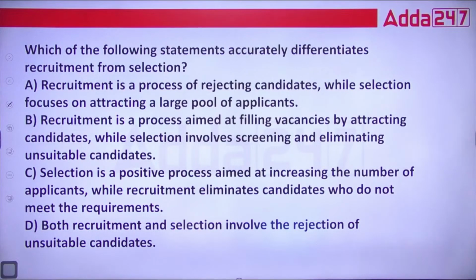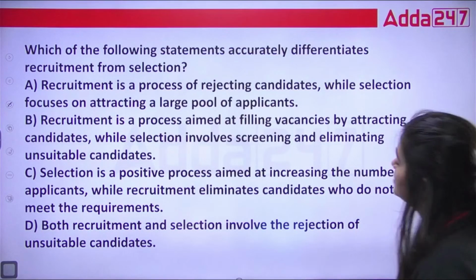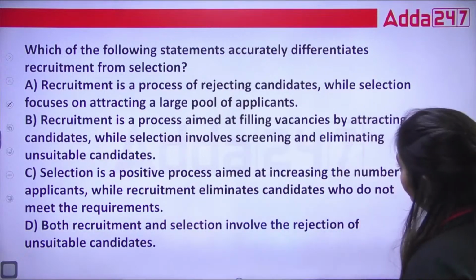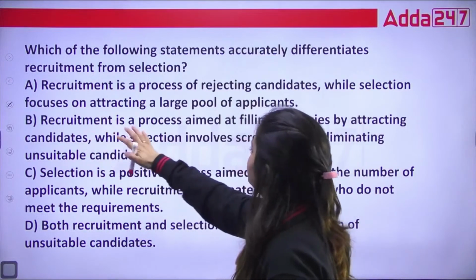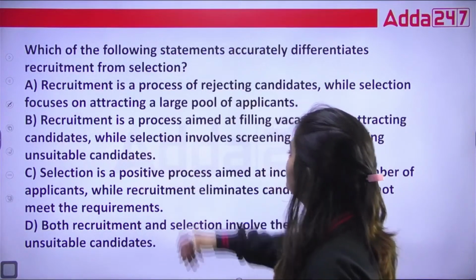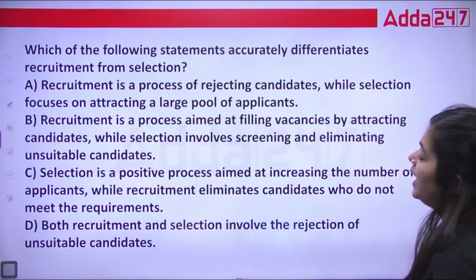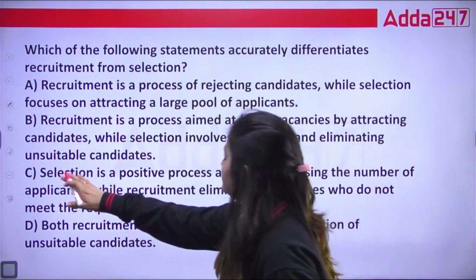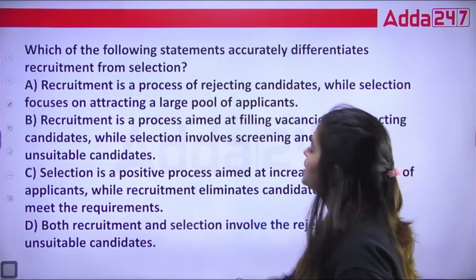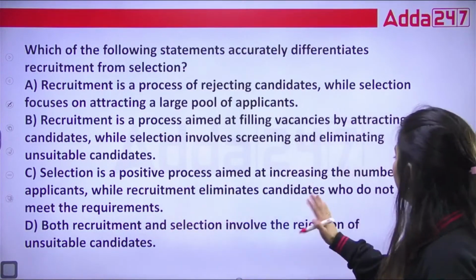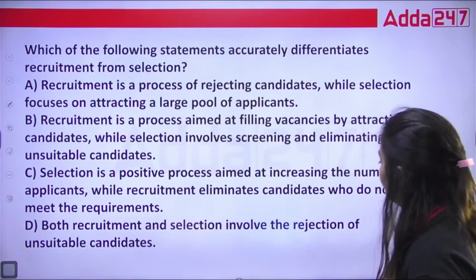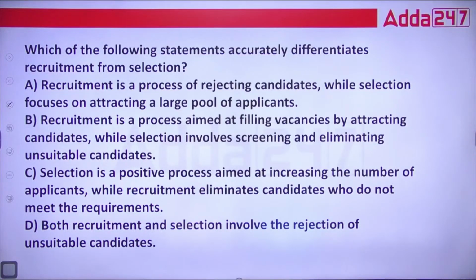A. Recruitment is a process of rejecting candidates while selection focuses on attracting a large pool of applicants. B. Recruitment is a process aimed at filling vacancies by attracting candidates while selection involves screening and eliminating unsuitable candidates. C. Selection is a positive process aimed at increasing the number of applicants while recruitment eliminates candidates who do not meet the requirements. D. Both recruitment and selection involve the rejection of unsuitable candidates.